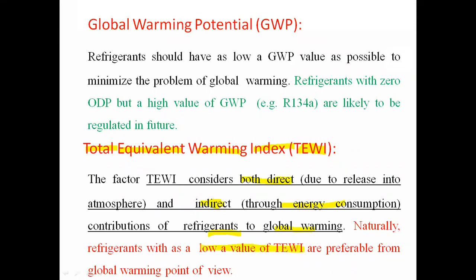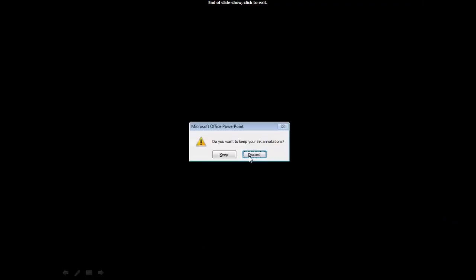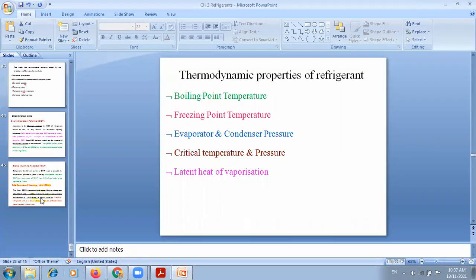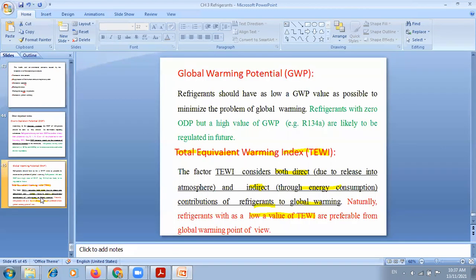The refrigerant which has a low value of TEWI will be preferable from the global warming point of view. So this is called the total equivalent warming index, that is nothing but TEWI.